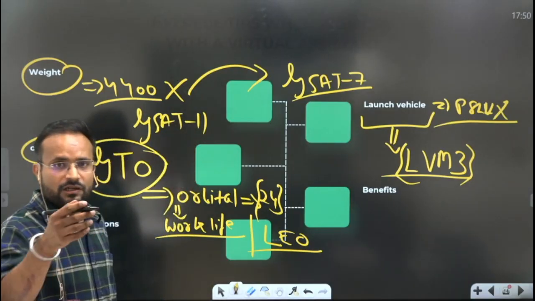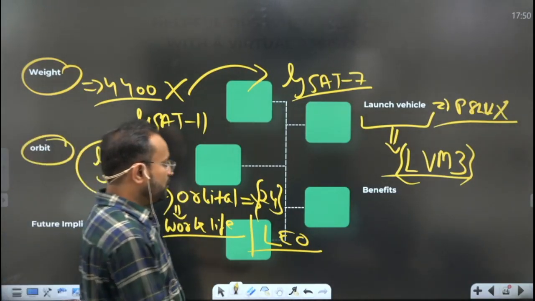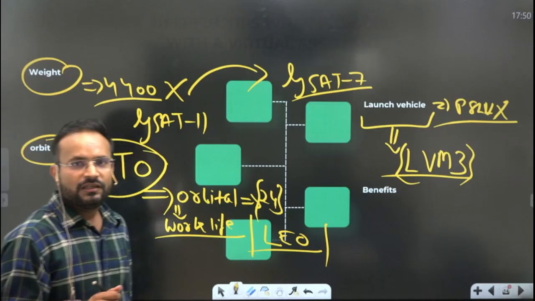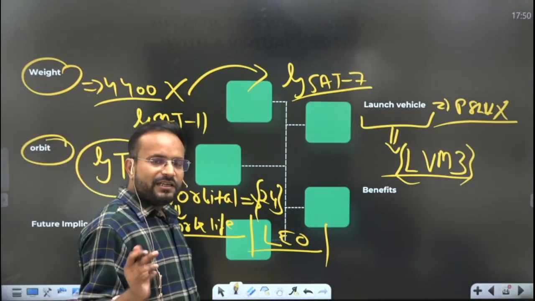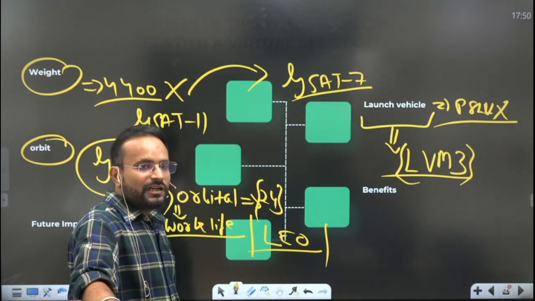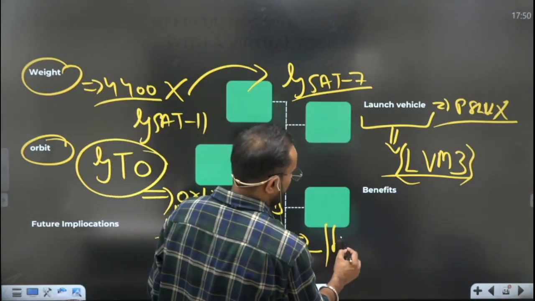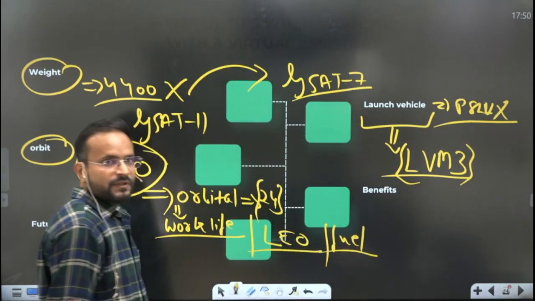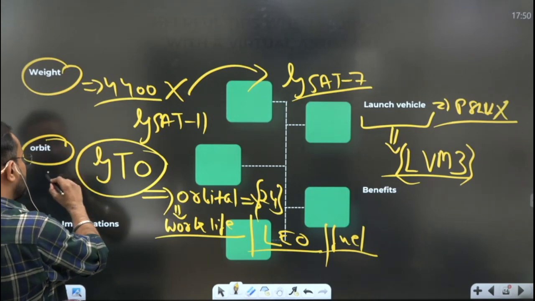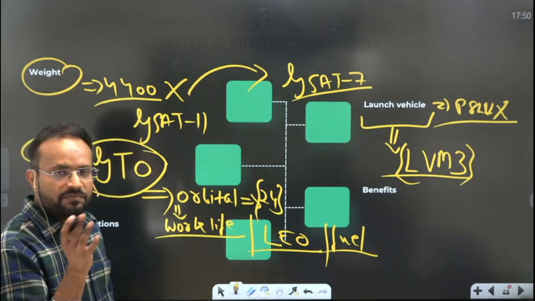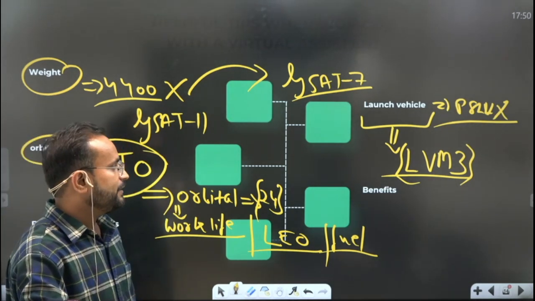Why? Because in the lower Earth orbit, the pressure of the gravity is highest, and therefore the shelf life or the work life degrades quickly in the lower Earth orbit, because you require more fuel and power there. So that is why it is actually the geosynchronous orbit that is mainly used for the communication satellite.